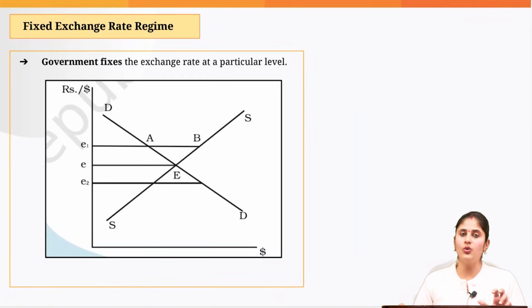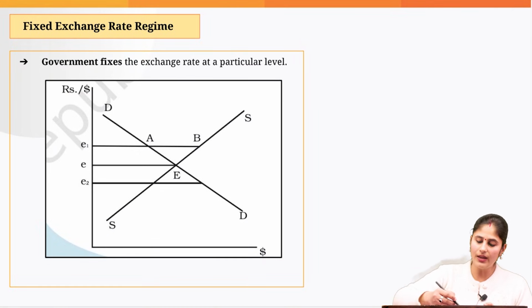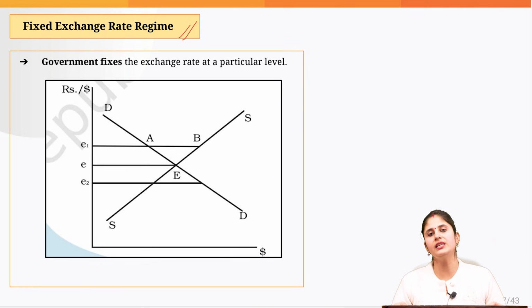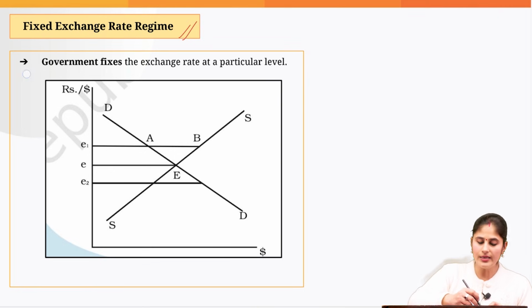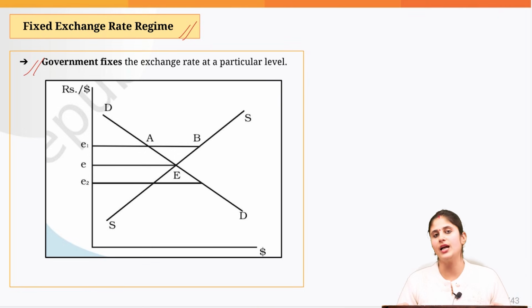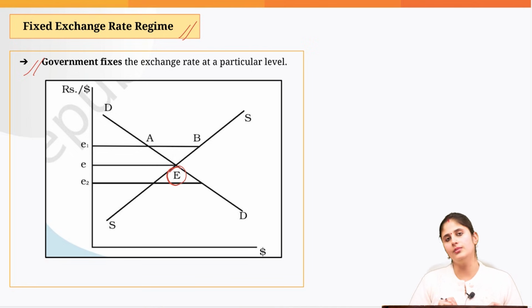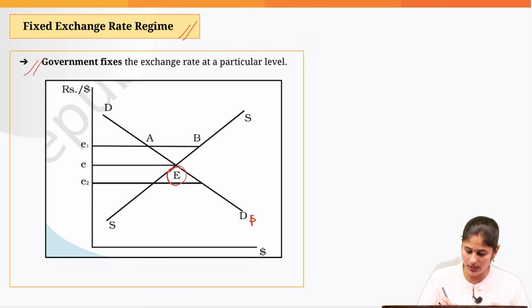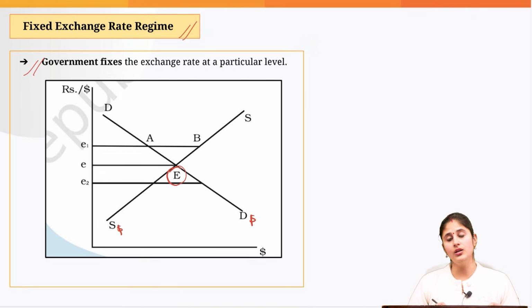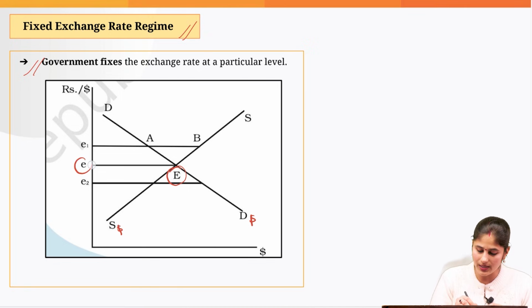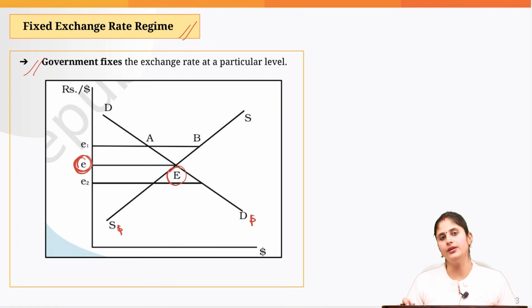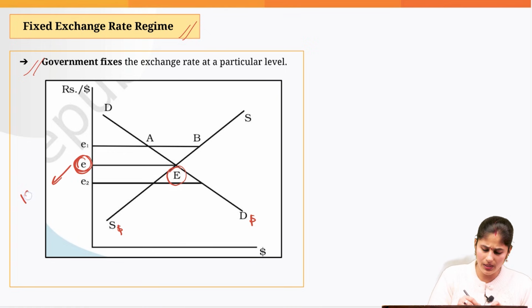Now let's understand what devaluation is. Devaluation is associated with a fixed exchange rate regime. Herein it is the government which would be fixing the exchange rate at a particular level. Let's suppose, when it comes to market forces of demand and supply, here we are showing demand for dollar and here we have supply of dollar. According to market forces, the exchange rate is settled somewhere here. I am assuming $1 equals 60 rupees here. That is the exchange rate.